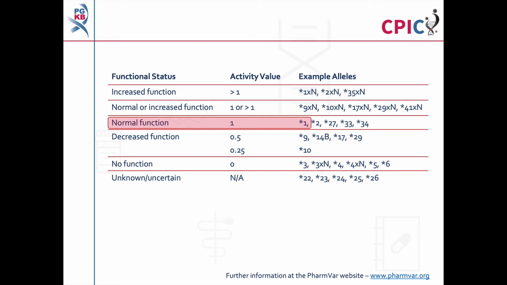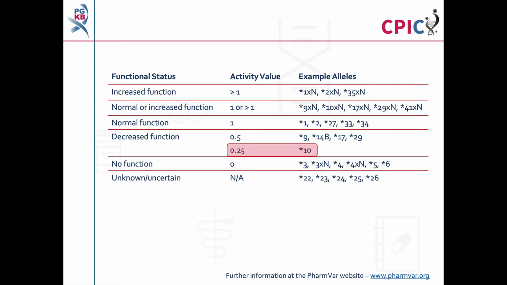It is strongly recommended that you consult the full allele functionality table, as it gives further examples of alleles with their activity values, as well as extensive notes and caveats that should be considered. Be aware that some CYP2D6 alleles have an unknown or uncertain functional status and should be interpreted with caution on a genetic test. As a result of the CPIC CYP2D6 genotype to phenotype standardization project, the CYP2D6 star 10 allele was assigned an activity value of 0.25. This reflects its significantly reduced function compared to other decreased function alleles. More information on the project can be found on the CPIC website.